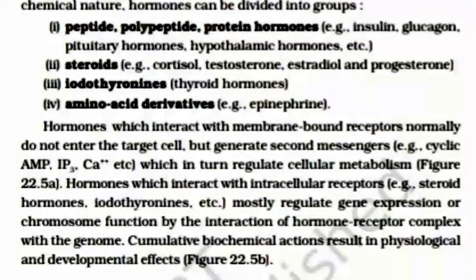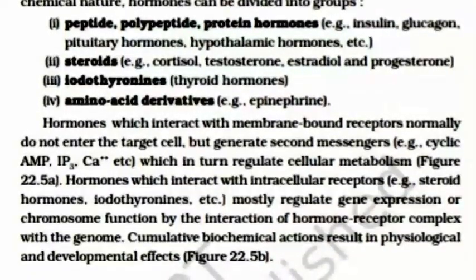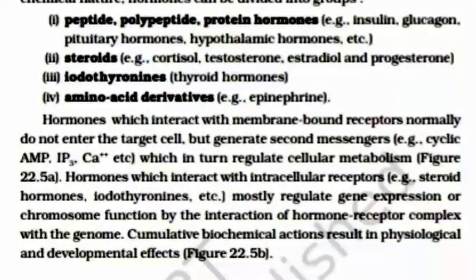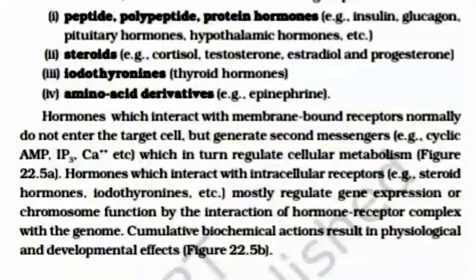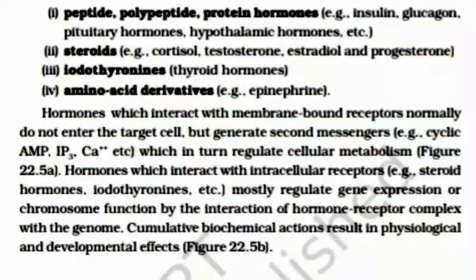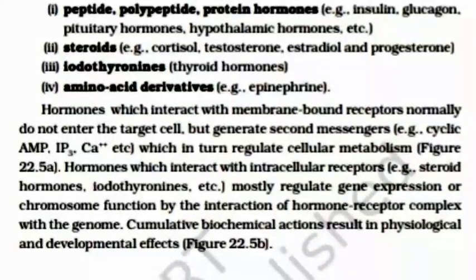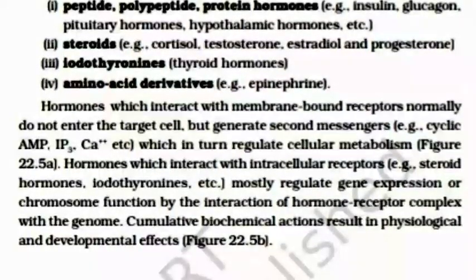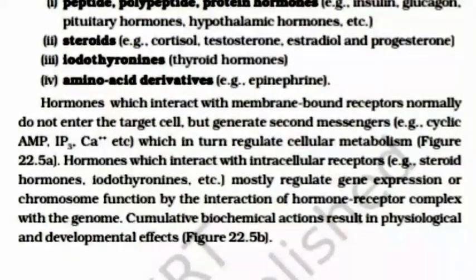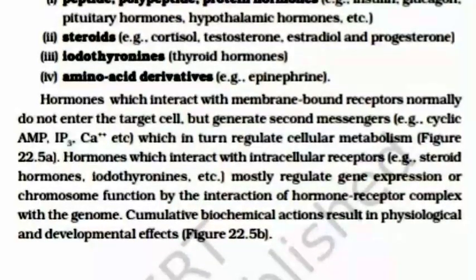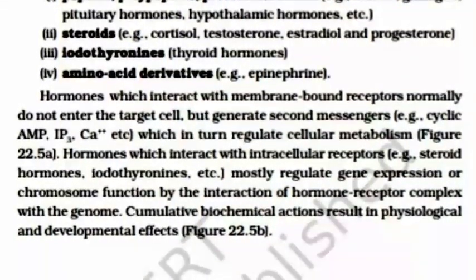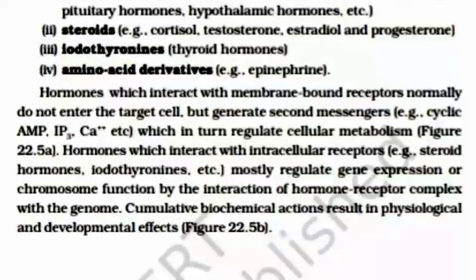Hormones which interact with membrane-bound receptors normally do not enter the target cell but generate second messengers, for example cyclic AMP, IP3, calcium ion, etc., which in turn regulate cellular metabolism.